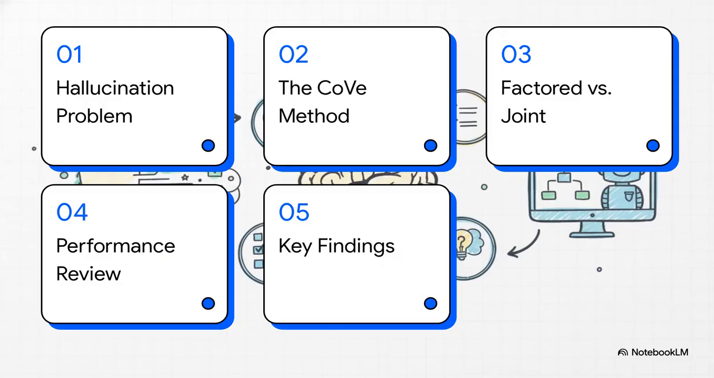So, here's our game plan. First, we'll quickly set the stage with the hallucination problem itself. Then, we'll introduce the chain of verification method. After that, we'll get into a crucial detail, the difference between factored and joint verification. Then comes the fun part, the results, before we wrap up with the key takeaways.